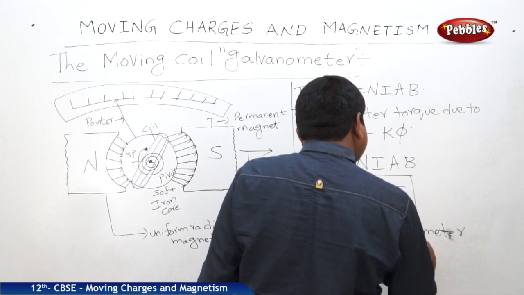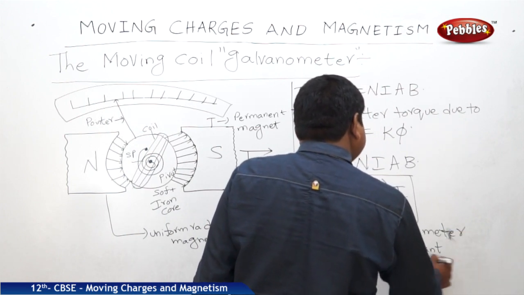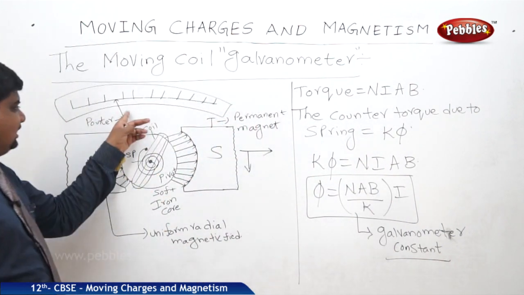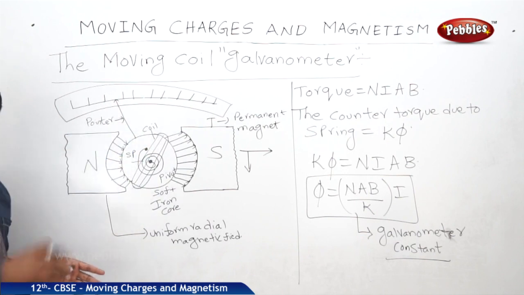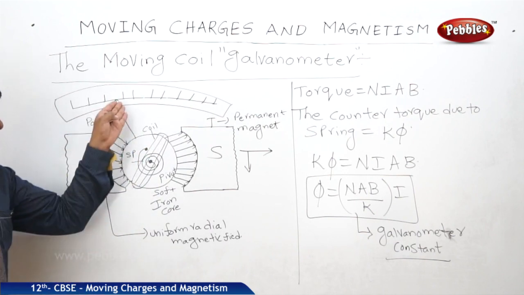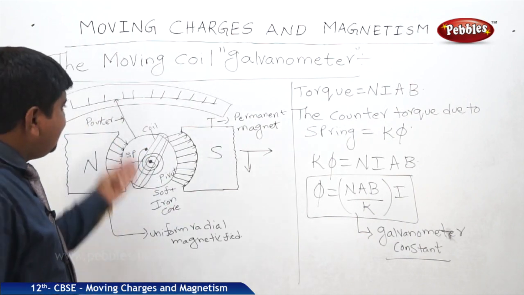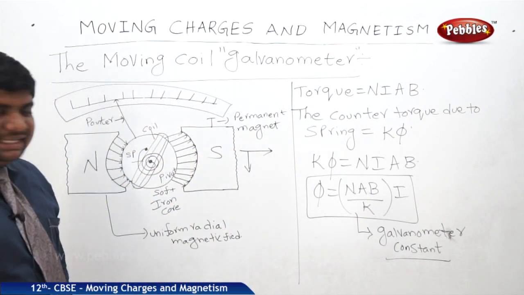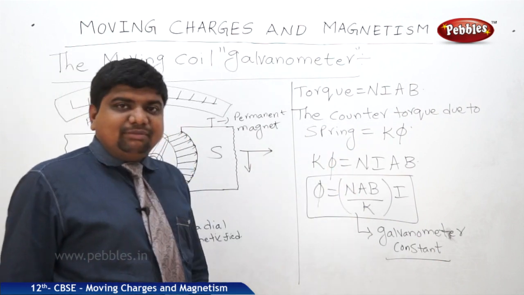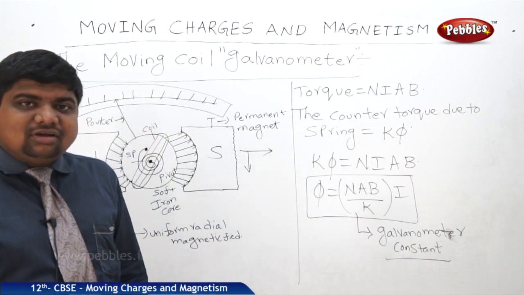The pointer moves from left to right or right to left with respect to the rotation of the coil, which points to the direction of current and the amount of current generated because of the applied magnetic field. So this is phi, and N A B by K is the galvanometer constant.